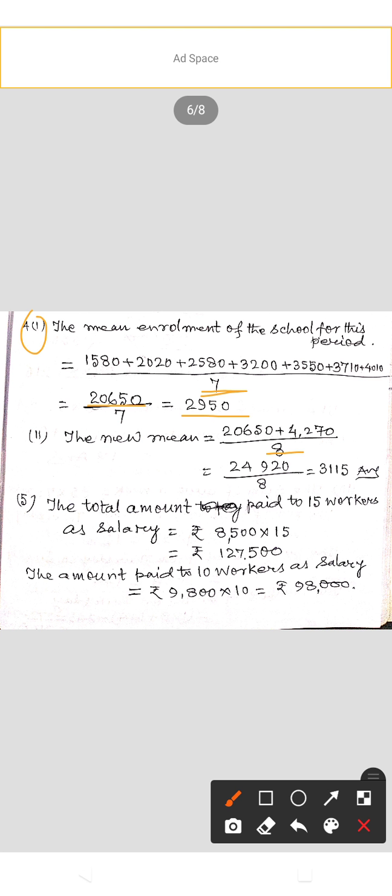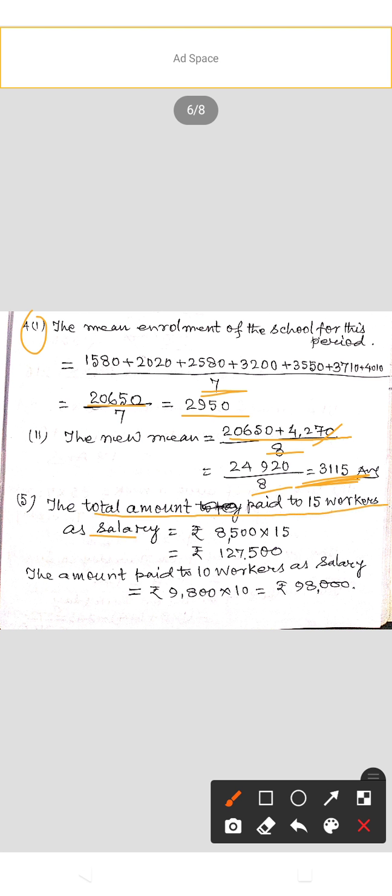Find the new mean if the enrollment of the current year, that is 4270, is also included. The new mean equals the sum of 7 consecutive years, that is 20,650, plus 4,270, equal to 24,920 by 8 equal to 3,115.